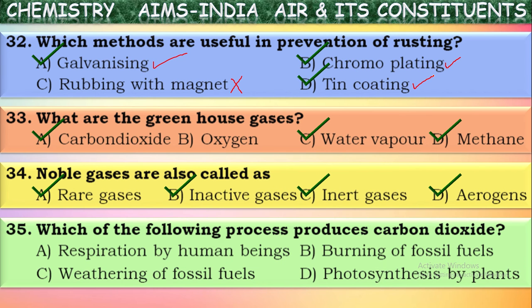Next, which of the following processes produces carbon dioxide? By which processes mentioned here is carbon dioxide gas being produced? Let us see. First one, respiration. Will carbon dioxide be produced in respiration? Yes. What is respiration actually?